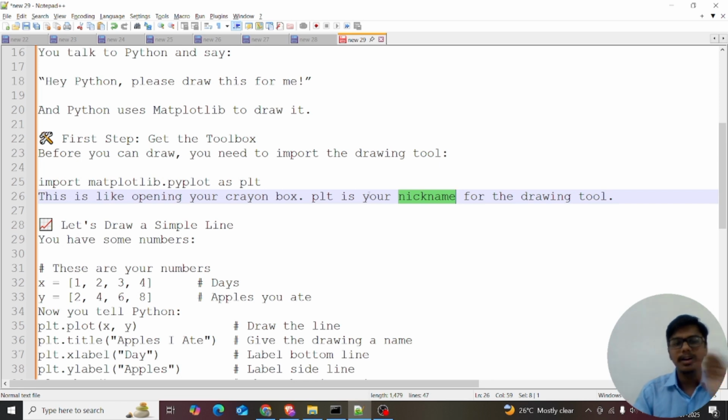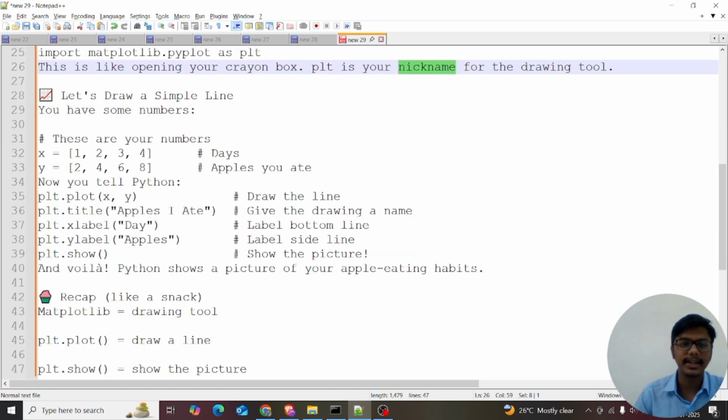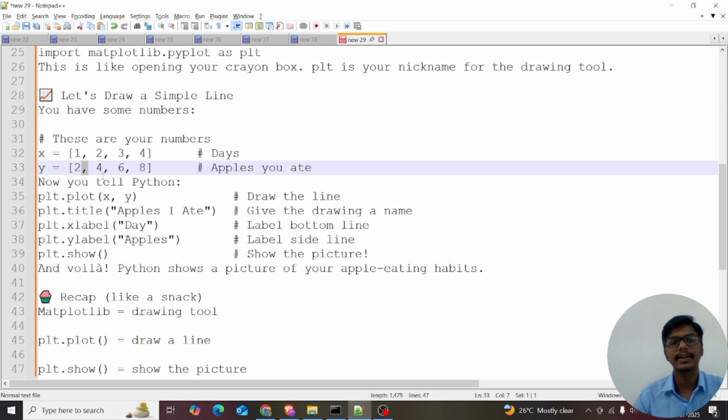Let's draw a single line. I'm able to show the output in the Jupyter notebook also. Just imagine. Let's try a simple line chart. I'm creating days, so x is equal to 1, 2, 3, 4. On the first day I eat 2 apples. On the second day I eat 4 apples. On the third day I eat 6 apples.